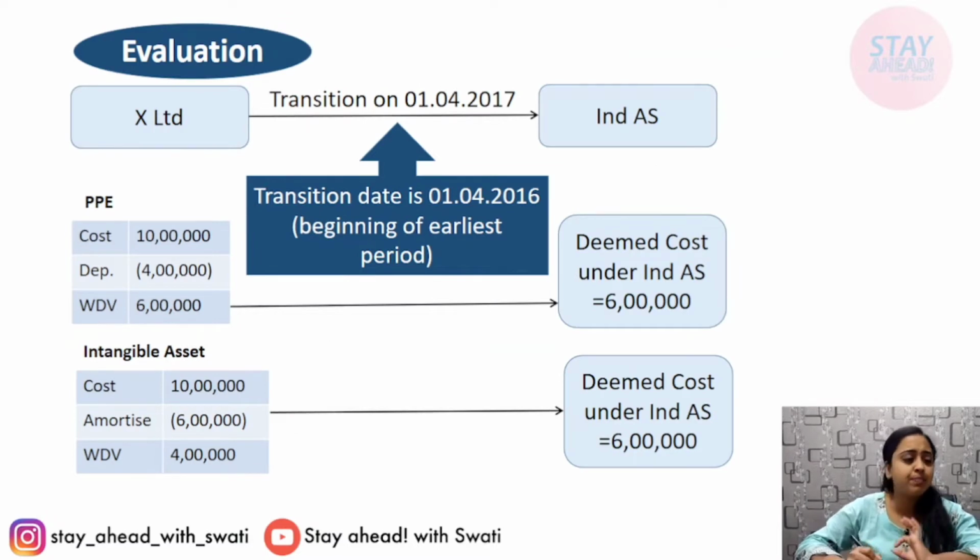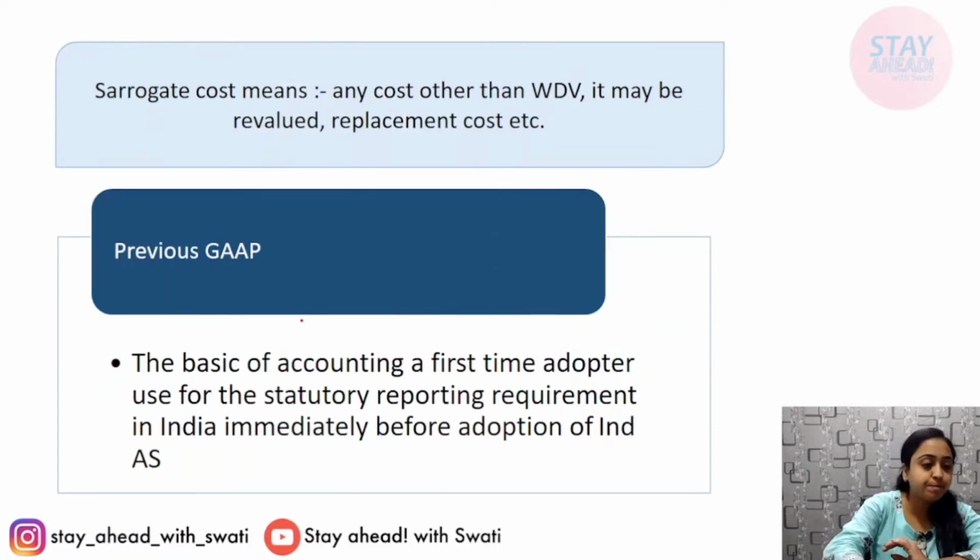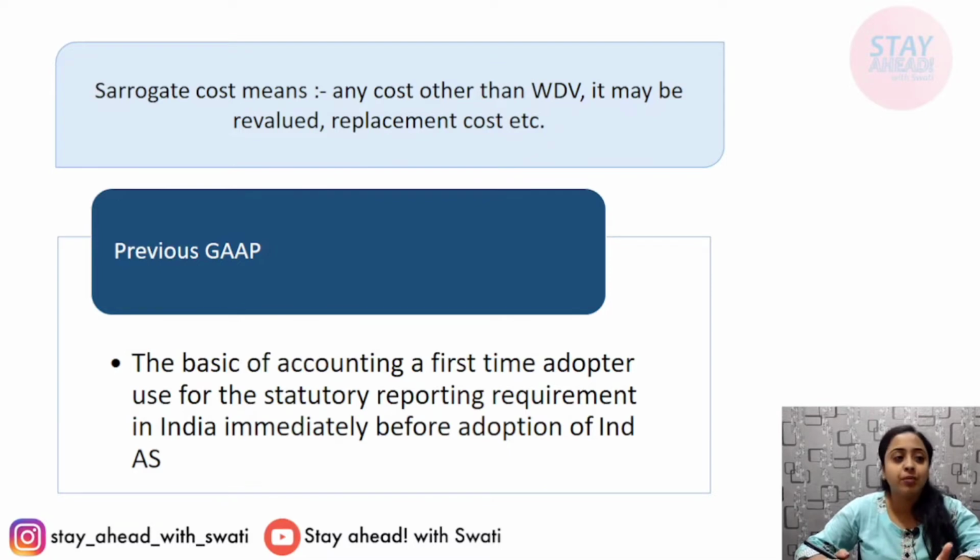For example, if we talk about PPE, what happens? Your X Limited was following AS, and it recorded in the balance sheet 10 lakh minus depreciation 6 lakh, so 6 lakh was the WDV. When we do a transition and the new Ind AS is applied to the financial statements, deemed cost will be known as 6 lakh. No other adjustment will be done. Next, surrogate cost, as I told you, means over and above WDV, that is revalued, replacement, etc. cost. What is previous GAAP? You know this. Read it one more time.